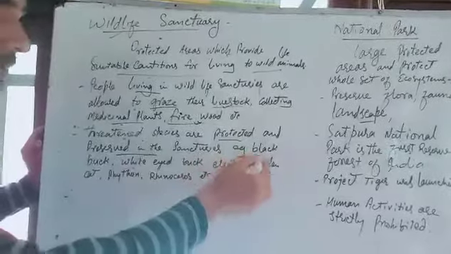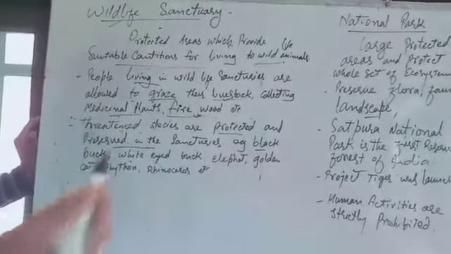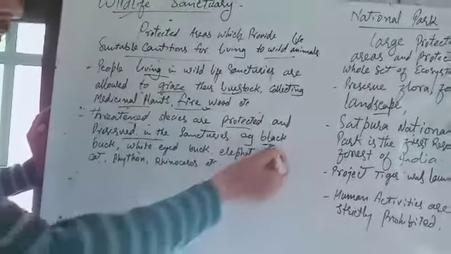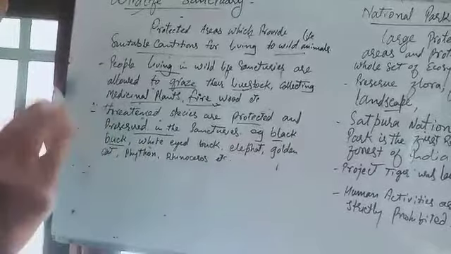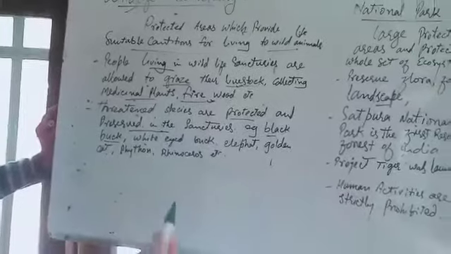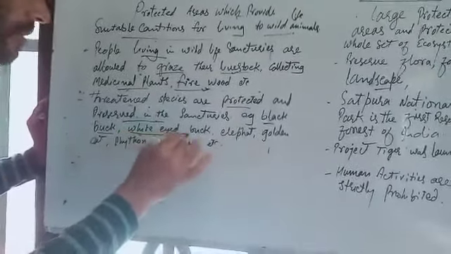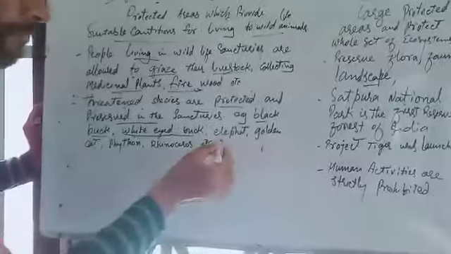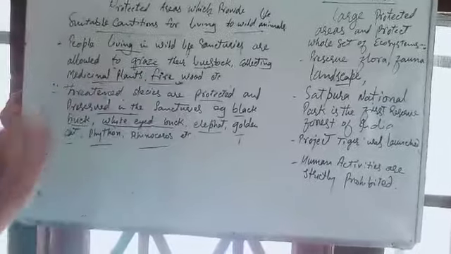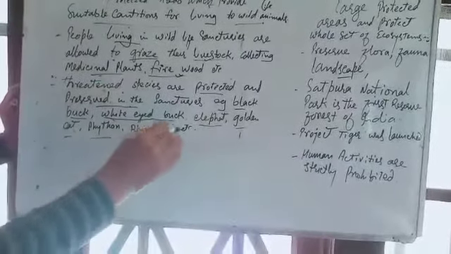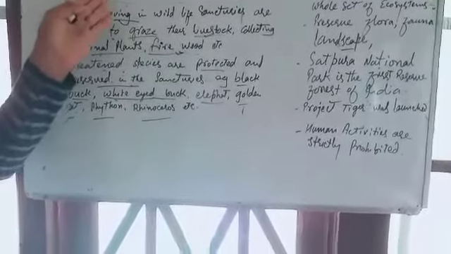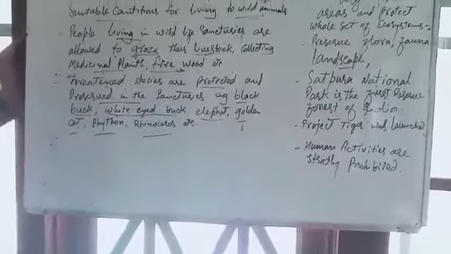Like black buck. If we say in case of the Satpura National Park, or you can say wildlife sanctuary, black buck are some animals which are threatened. That means they are near the edge of getting endangered. White-eyed buck, elephant, golden cat, python, rhinoceros. These are all animals, and many more animals are there. These are all animals which are being protected in this natural habitat. It is a natural wildlife sanctuary, a protected natural habitat.